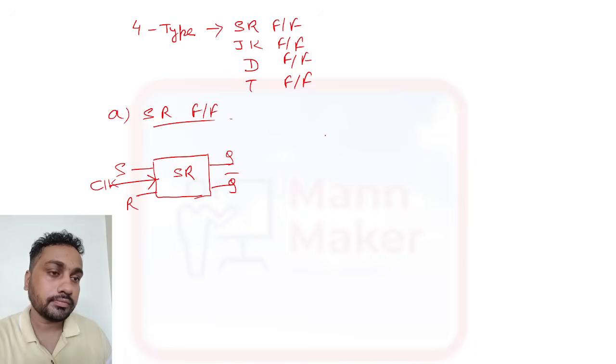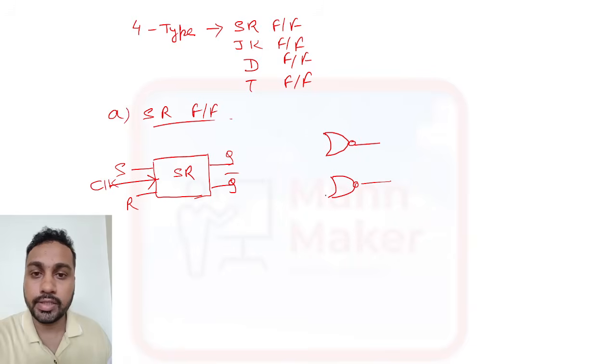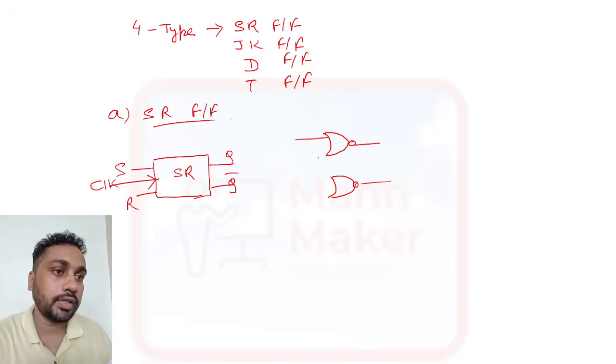Now if you design the circuit diagram, first you need to make a latch. We can design with NAND and NOR also. We are now designing with NOR gates. So in the latch we are doing like this. Here it will be like this, and this is the feedback.